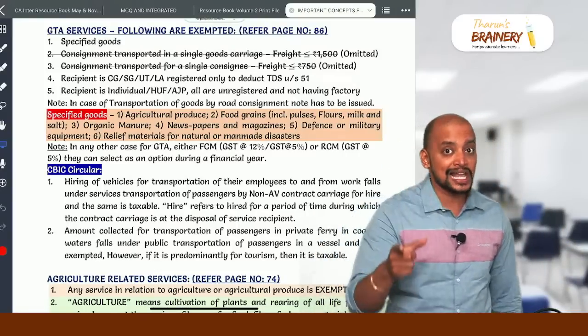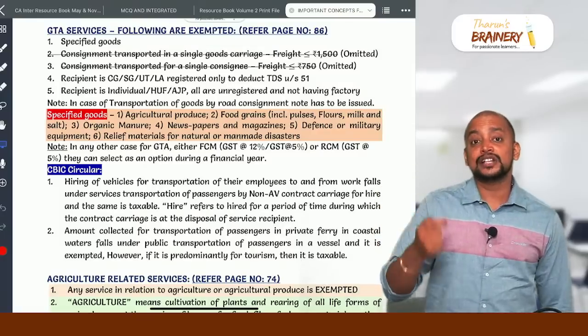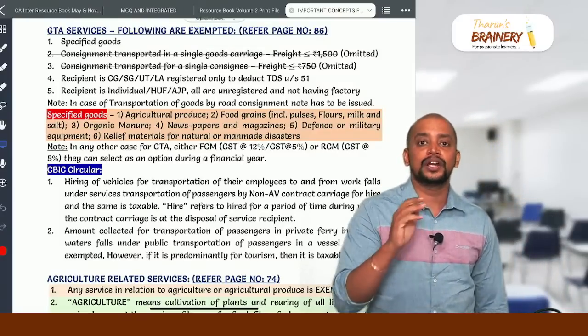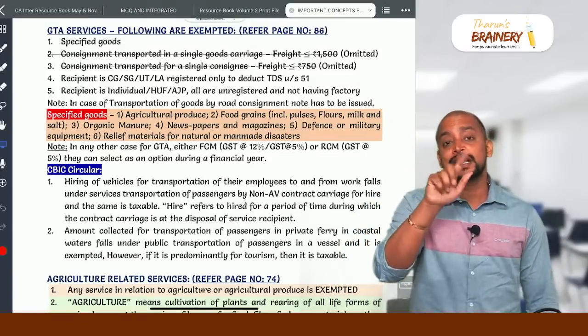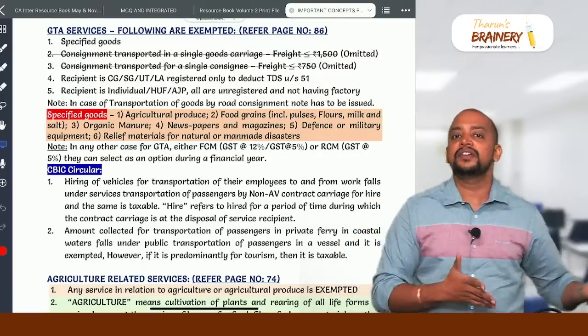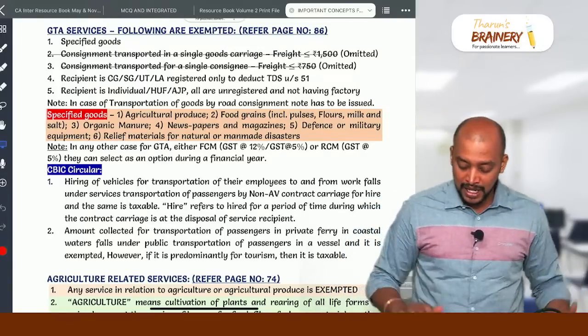So if the question is silent, you go for RCM. Only if the question says that GTA has opted to pay GST under FCM, then only it will be FCM. Otherwise, it will be RCM when the rate is given as 5%. When the rate is given as 12%, no doubt it will be FCM, because in case of 12%, we don't have RCM, so only it will be FCM. So that is that point.